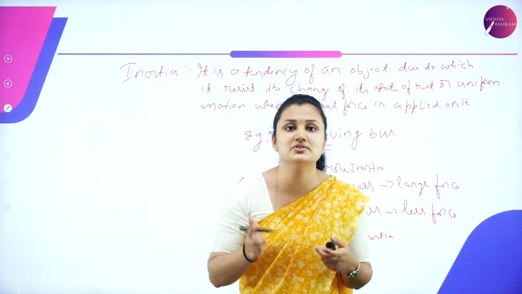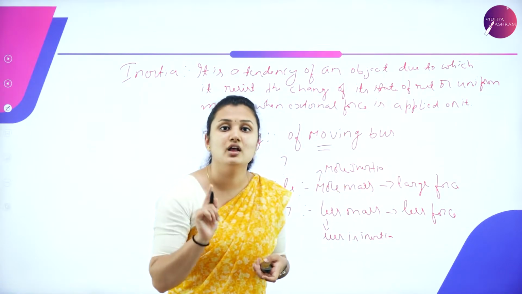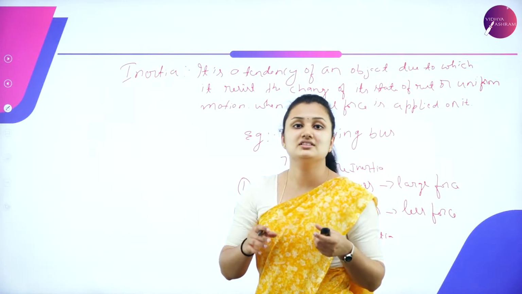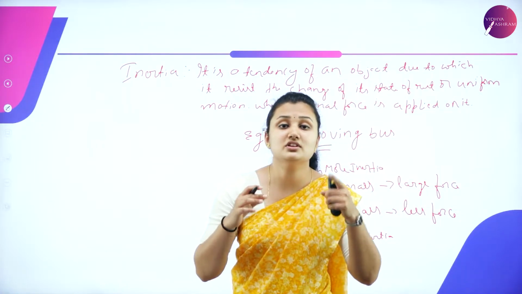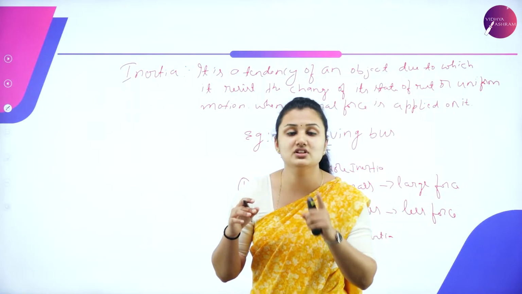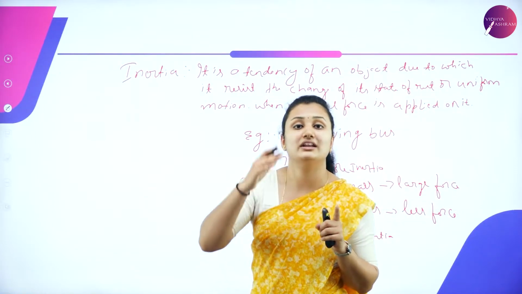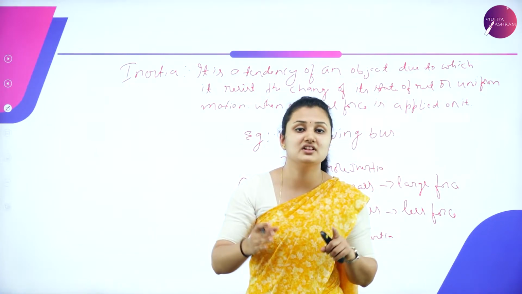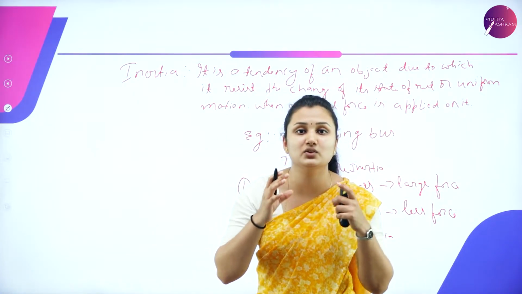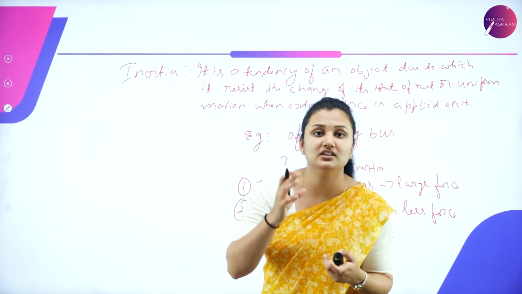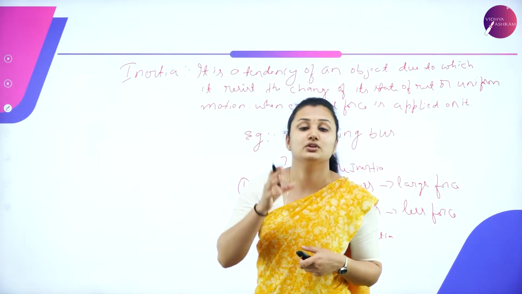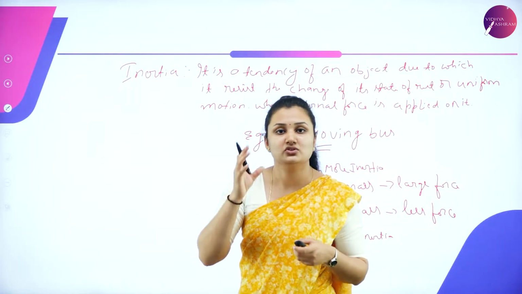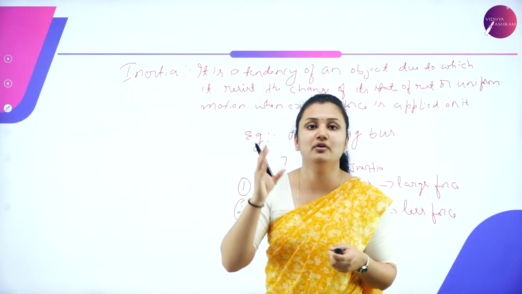So we have two types: inertial and non-inertial frames of reference. An inertial frame of reference is one where Newton's first law is valid. All frames of reference moving with constant velocity with respect to an inertial frame are also called inertial frames of reference.